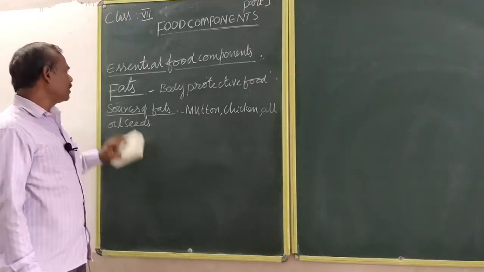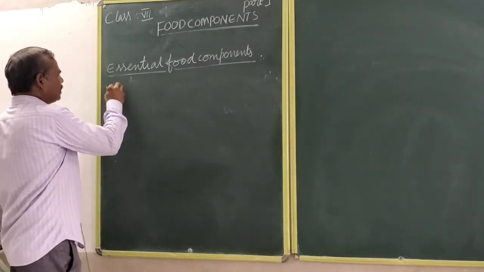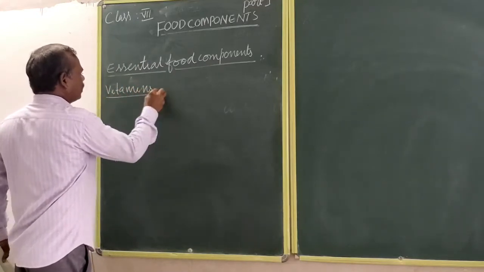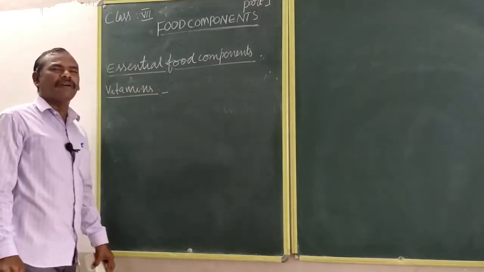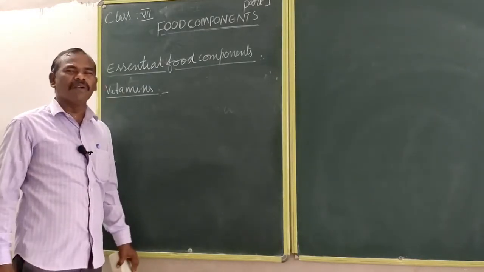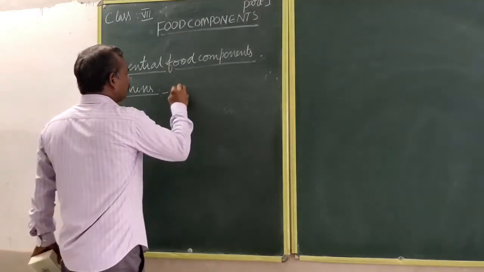Next one is vitamins. Vitamins are divided into two types: water soluble vitamins and fat soluble vitamins.